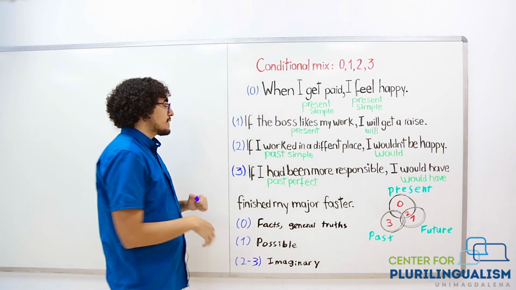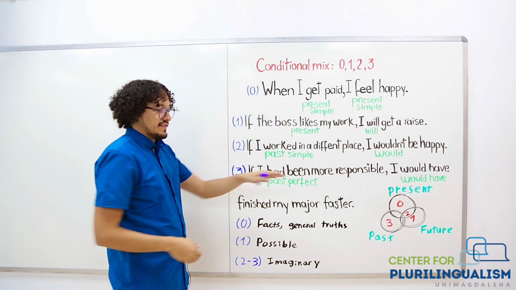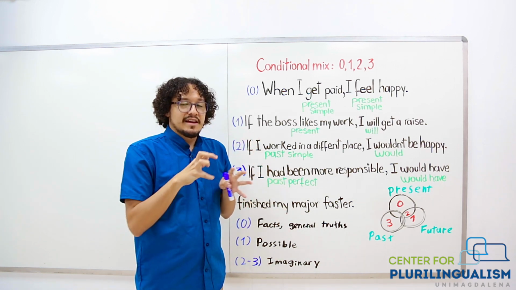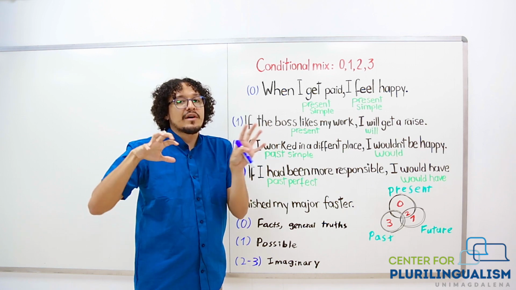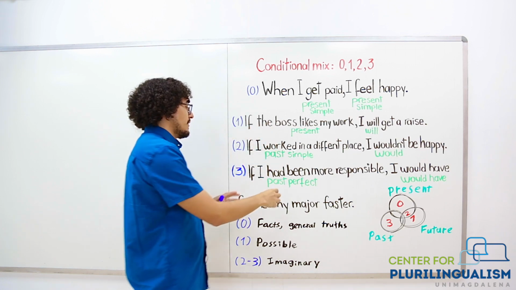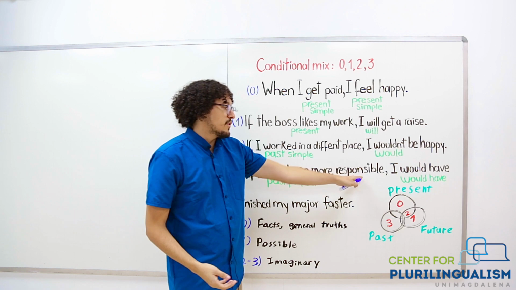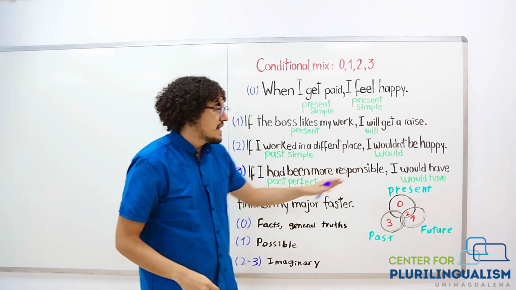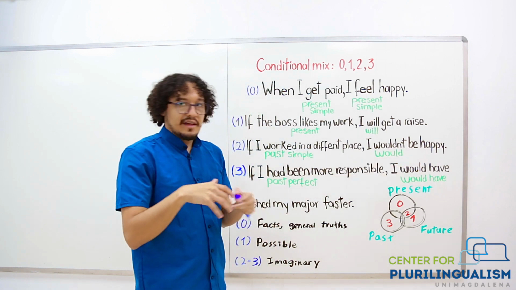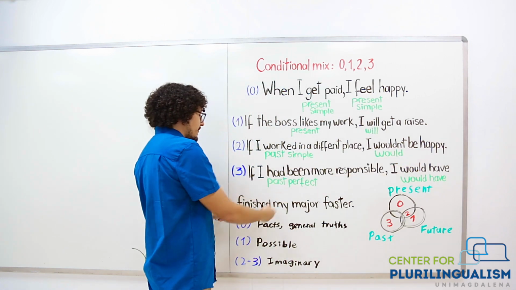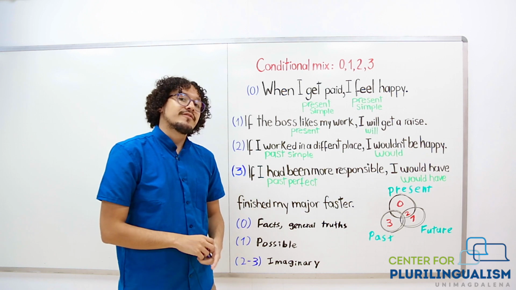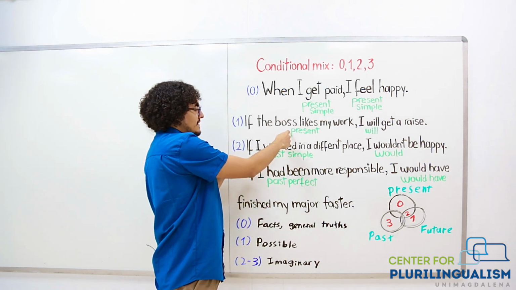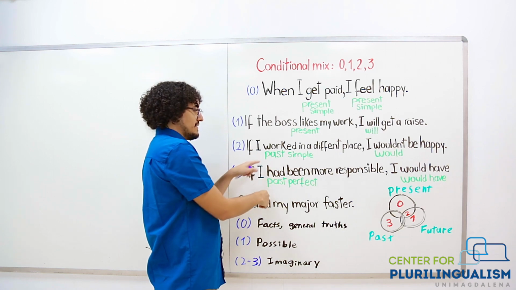Okay? And last but not least, third conditional is in the past, so we are going to use the perfect past. Okay? And the perfect modals. So it looks like this. If I had been more responsible, that's past perfect, had been, past perfect. I would have, that's a perfect modal, I would have finished my major faster. Okay? So, another trick is that this is the past of this, and this is the past of this.